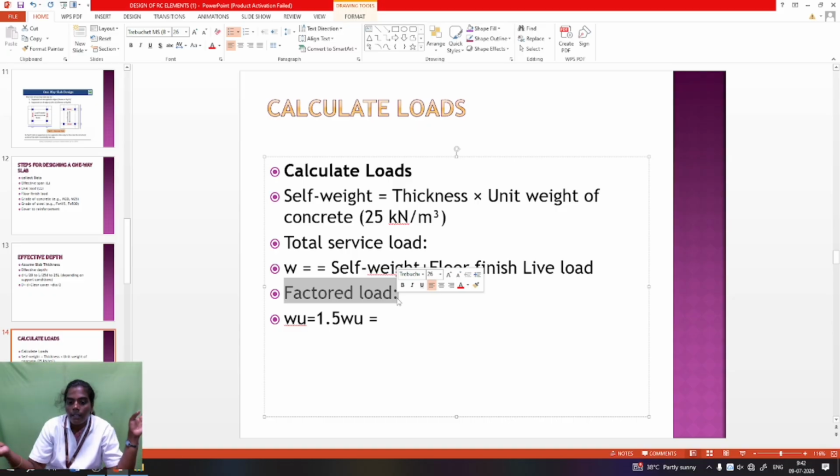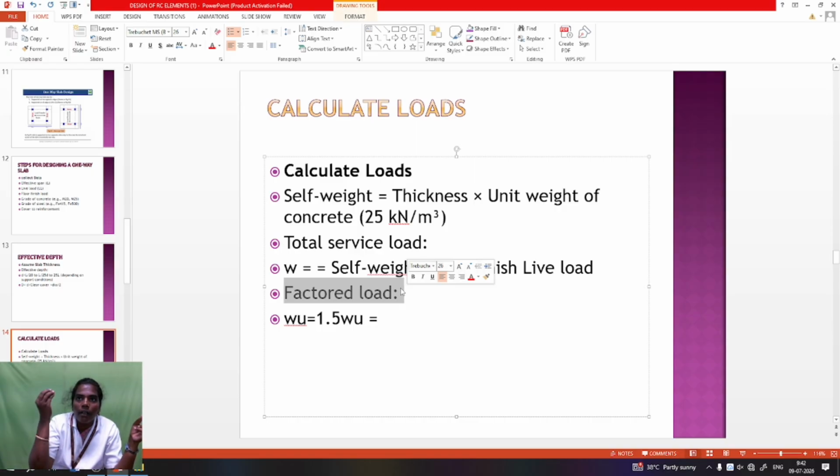Floor finish means tiles or any other material that is part of the floor finish. The floor finish has some permitted amount of value, and that load value is considered. After that, the factored load means design load. If you have any RCC elements, you design them not for the total load. Nowadays design load is taken. Design load means, for example, if a beam is designed for 20 kilonewton, the structure is normally sustainable up to 15 kilonewton. So the maximum limit is the design load, the limiting load.